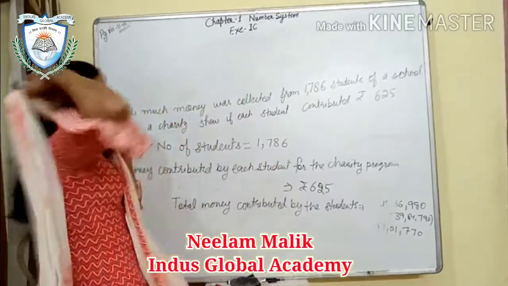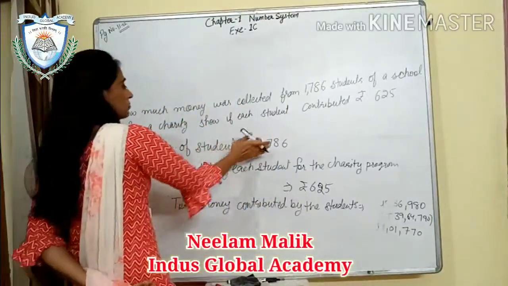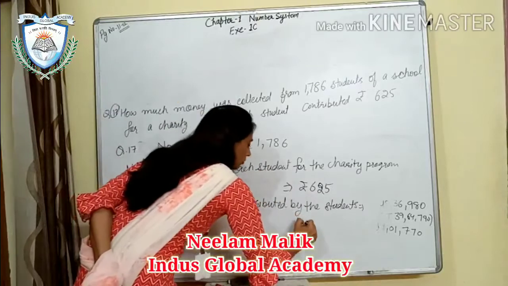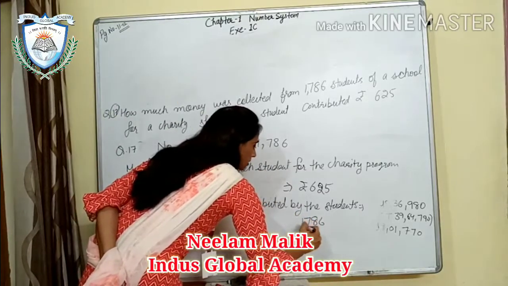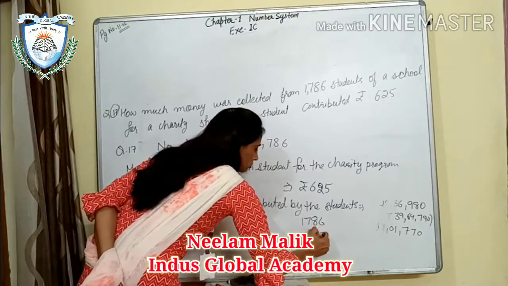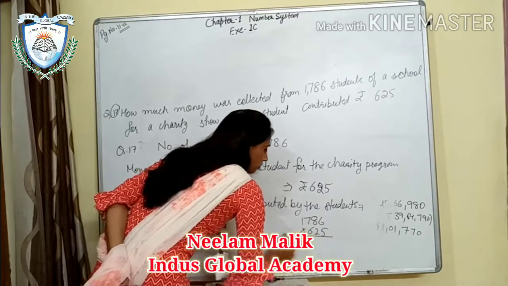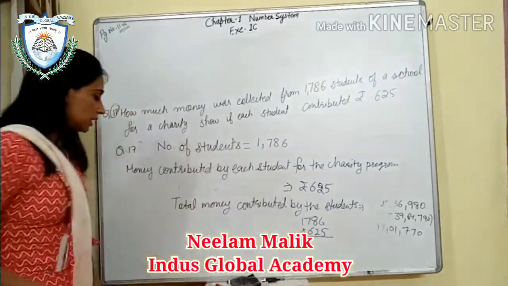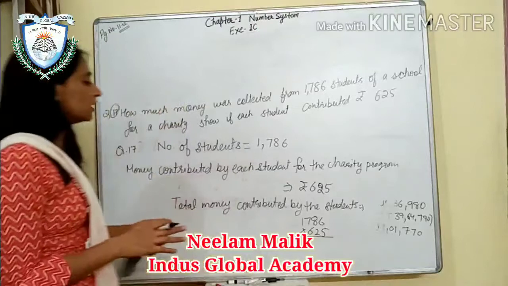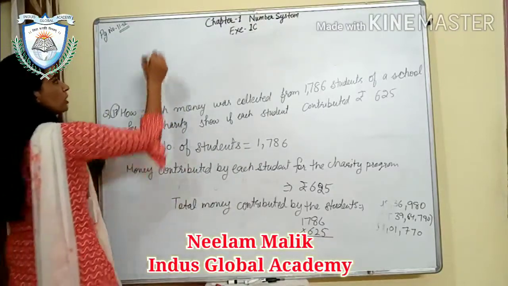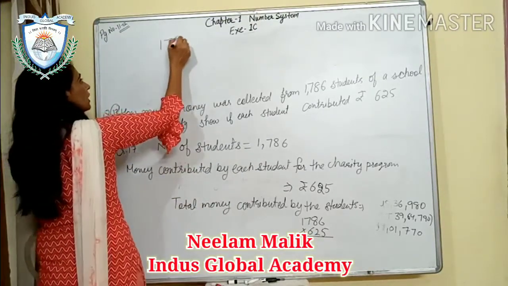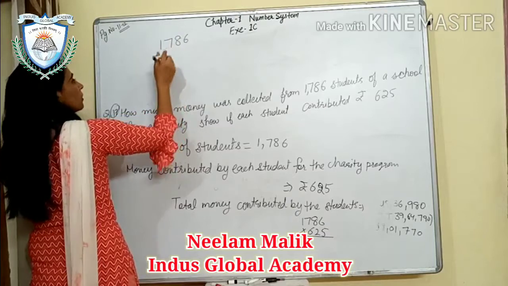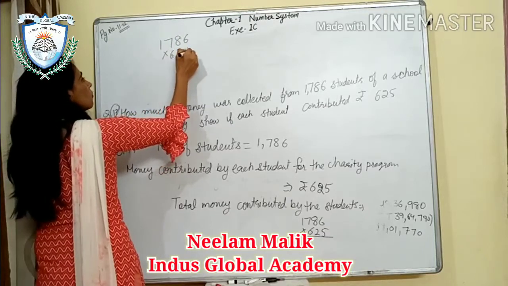So multiply this. What was that? That is multiplication of this and this. So we will multiply here this and 625. Whatever will be your answer, that will be the money that is collected by the students. So I am doing multiplication here. 1786 multiplied by 625.